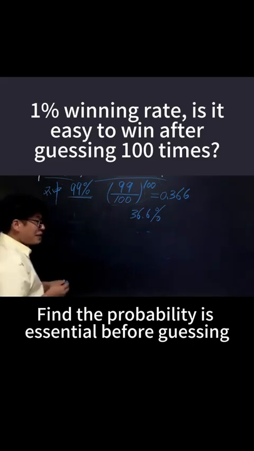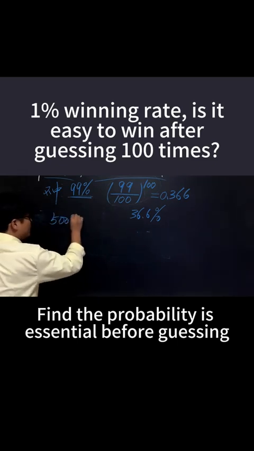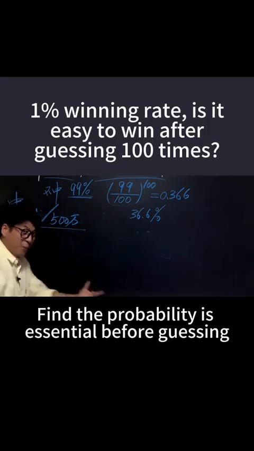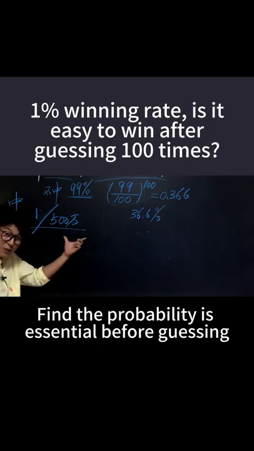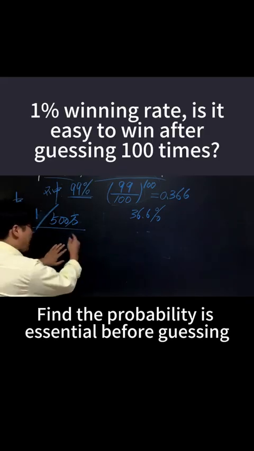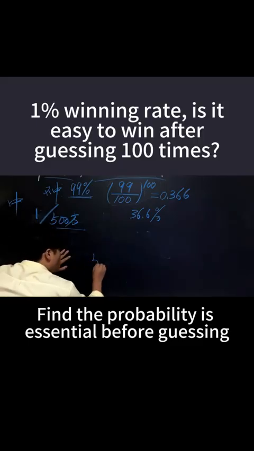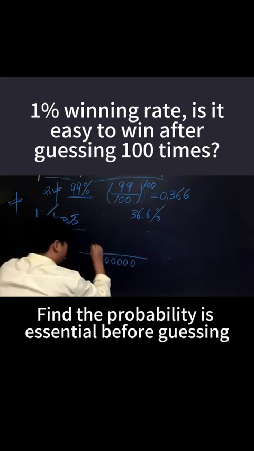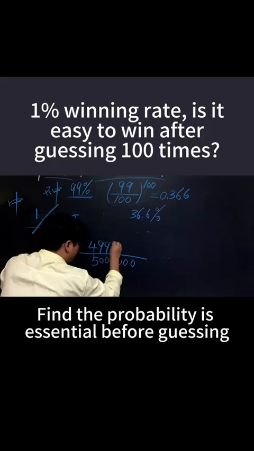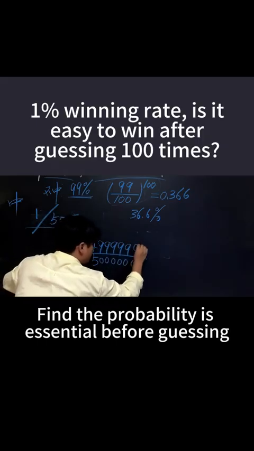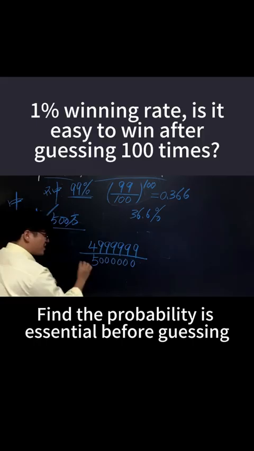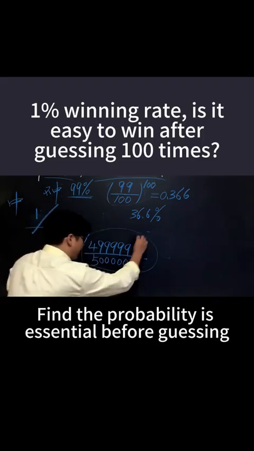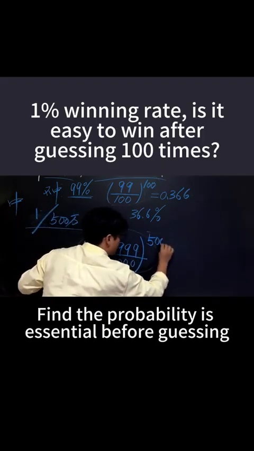And also, take the lottery, for example, with odds of 1 in 5 million. Let's say the chance of winning is 1 in 5 million. Some of you might say, if I buy 5 million tickets, I'm bound to win, right? But everyone, take a look at just how high the probability of not winning actually is. The probability of not winning is 4,999,999 out of 5 million. If you buy 1 ticket, your chance of not winning is this much. If you buy 5 million tickets and still don't win, the probability is this, raised to the power of 5 million.